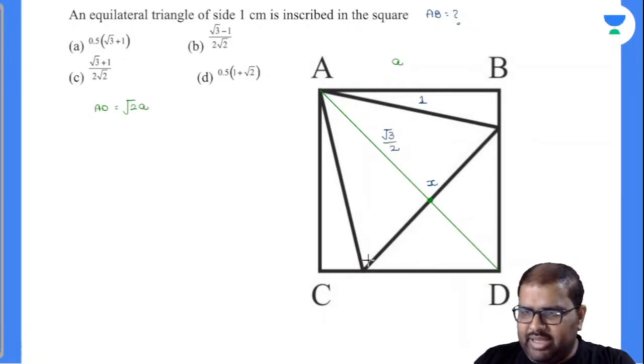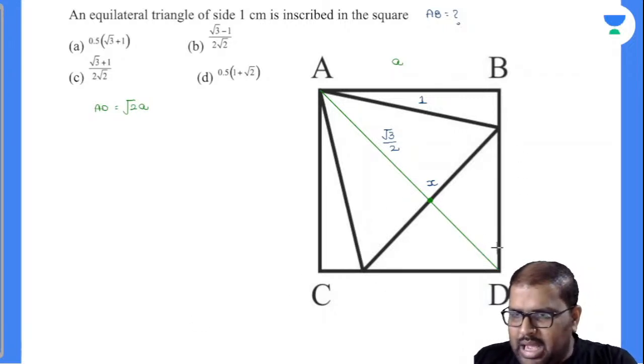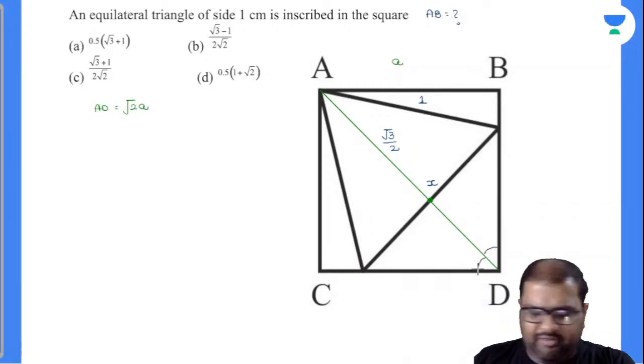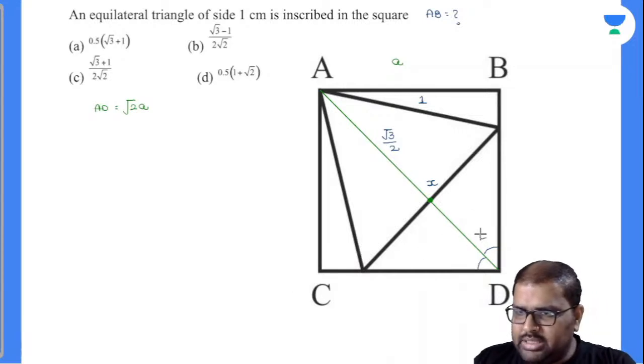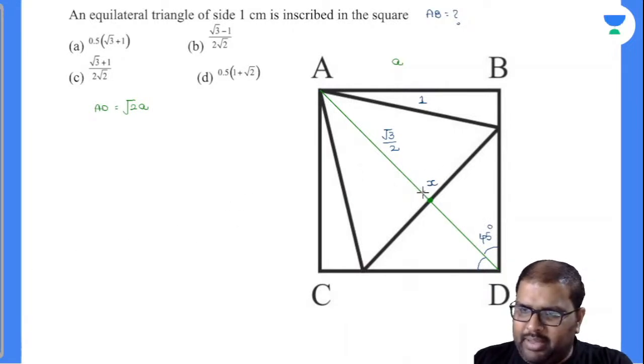Now you closely observe there. I am observing a triangle, this one. Everybody knows the diagonal will divide the angle at the vertex into 2 equal halves, because this will be a triangle of 1:1:root 2, and this will be 45 degrees. This is an equilateral triangle, so median, altitude, perpendicular bisector, everything will be same.